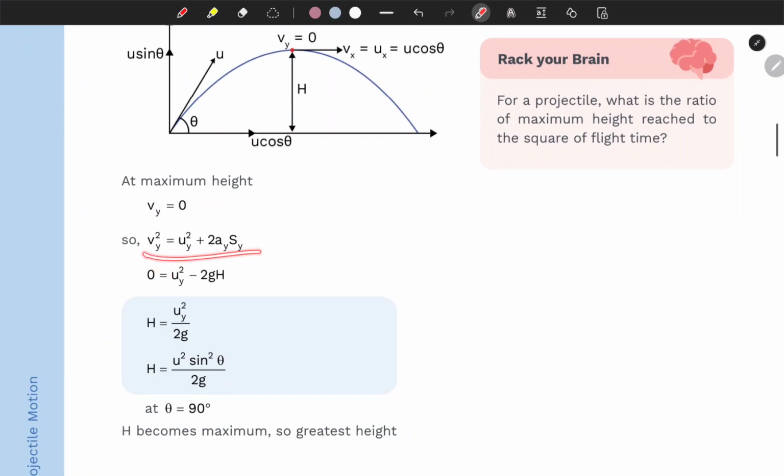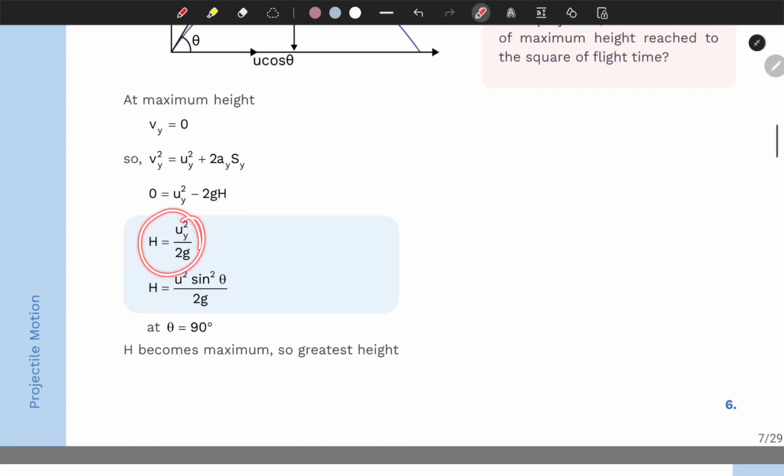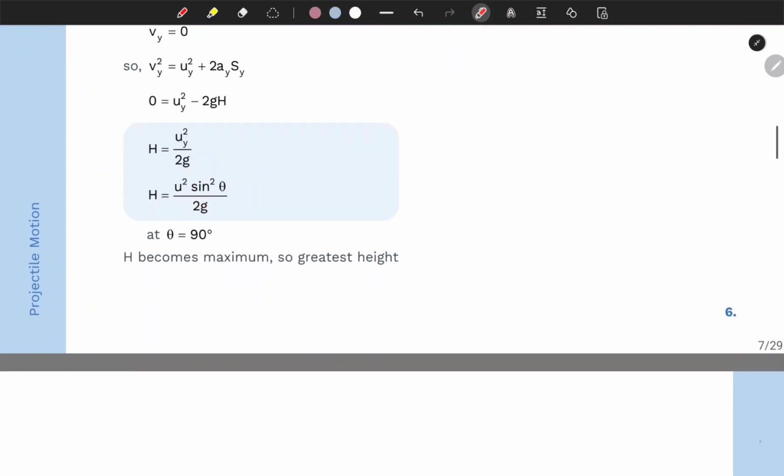So basically from this equation of motion, we can say that 0 equals u squared minus 2gh. And isolating h, it's going to give us h equals u sub y whole squared over 2g, and that's going to give us h equals u squared sine squared theta over 2g, right? And h becomes maximum, the greatest height, at theta 90 degrees, obviously, because sine of theta is maximum at pi over 2, right?